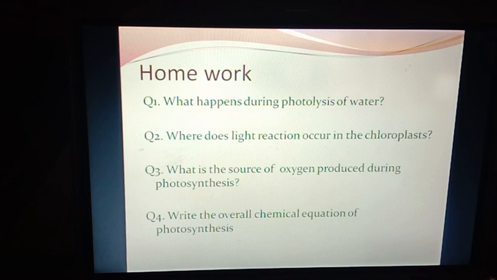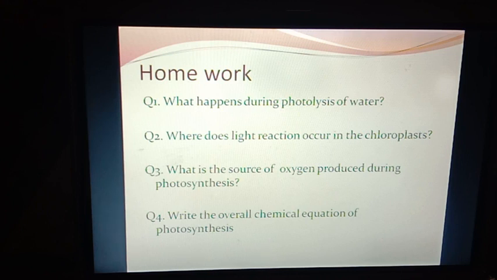So I'll be repeating the questions once again. The very first question. What happens during photolysis of water? Question number 2. Where does light reaction occur in the chloroplasts? Question number 3. What is the source of oxygen produced during photosynthesis? Question 4. Write the overall chemical equation of photosynthesis.